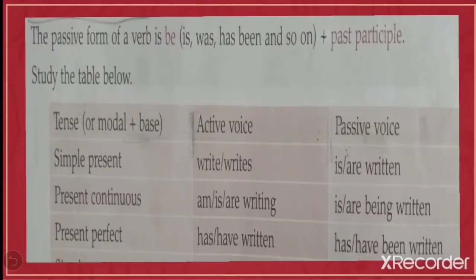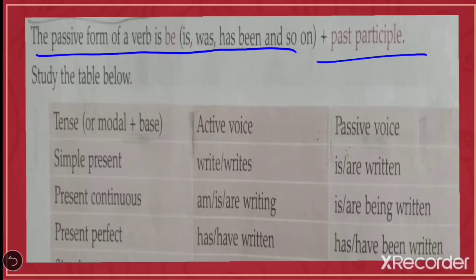Yes, now look at here. The passive form of a verb is be, which means am, is, are, was, were, is, was, has been, and so on, plus the past participle form. For these you have to study the table. So here you have to write is, has, was, had, has been, had been, and with this you have to write the past participle form of the verb.